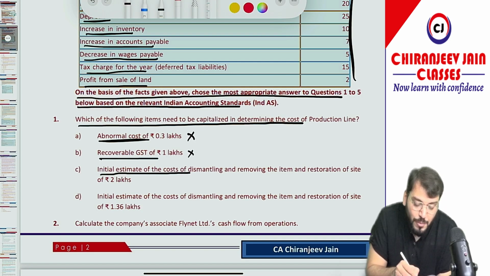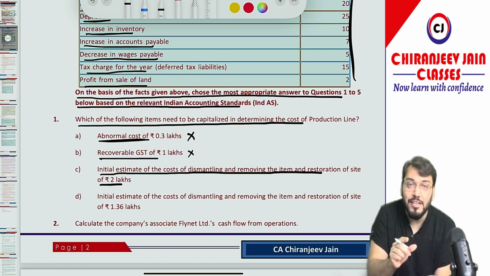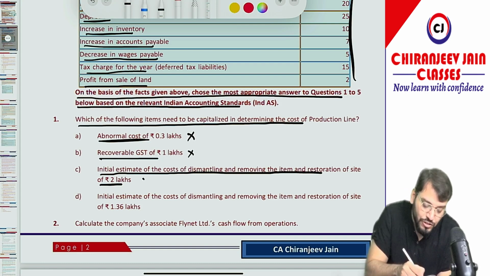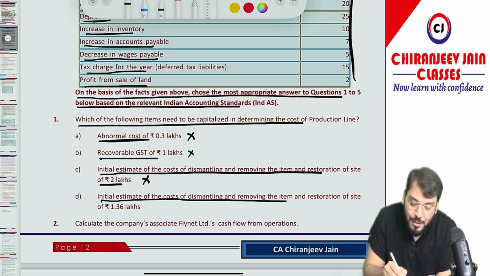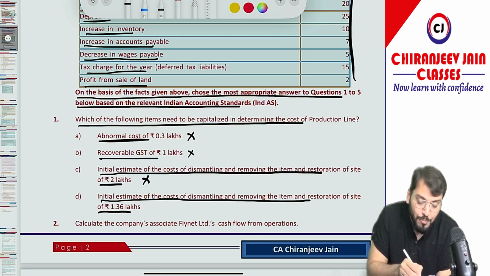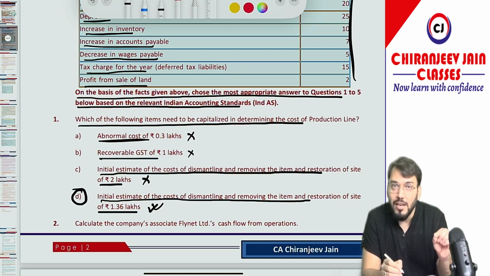Initial estimate of cost of dismantling and removing the item and restoring the site of 2 lakh. Of course, it will be capitalized, but not at future value. It will be capitalized at present value. So this is also not correct. Initial estimate of cost of dismantling and removing the item and restoring the site of rupees 1.36. This will be capitalized. So point number D is correct. You got 2 marks. Understood?